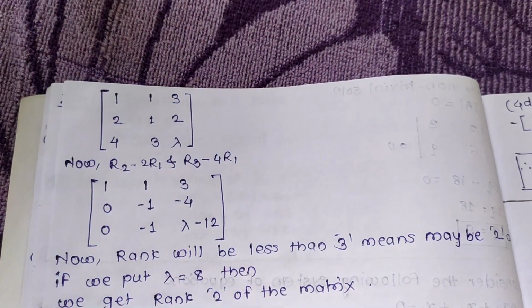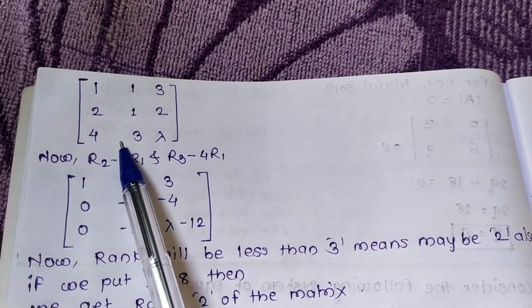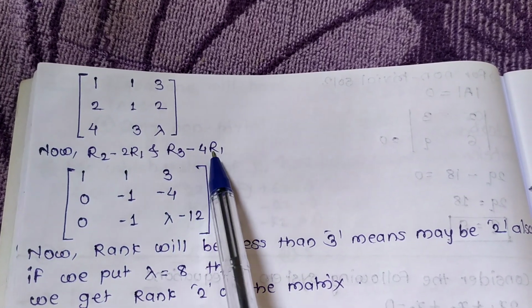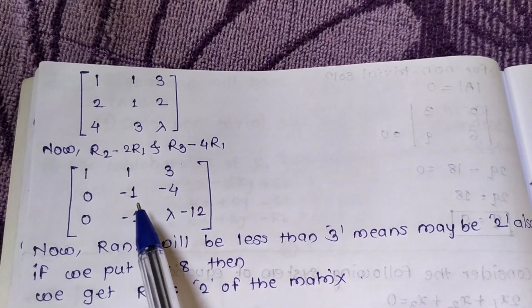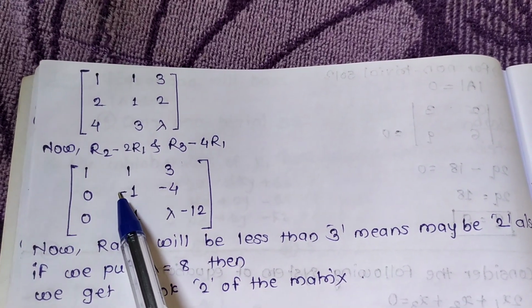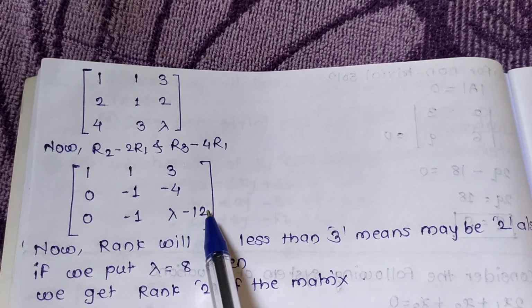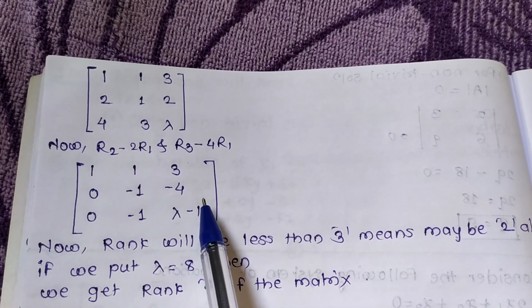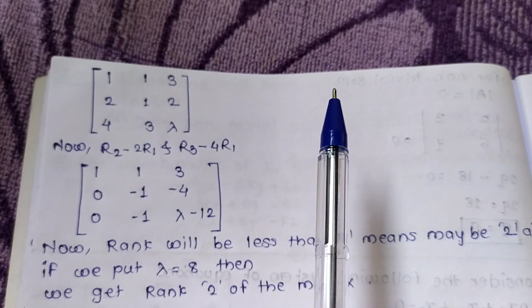Now this matrix, what do we do? Easy calculations: R2 minus 2 R1 and R3 minus 4 R1. Okay, we get this. Let's see: minus 1, minus 1, minus 4, lambda minus 12. What we see is that the rank of this matrix will be less than 3, meaning it may be 2.